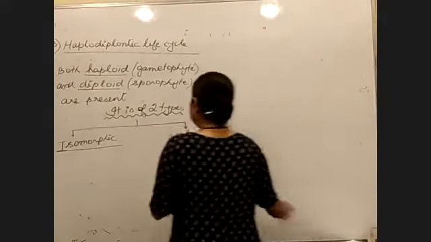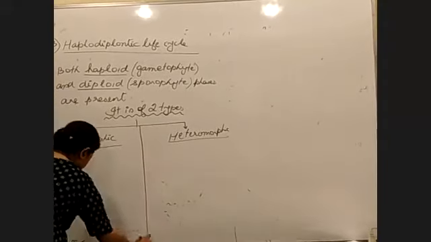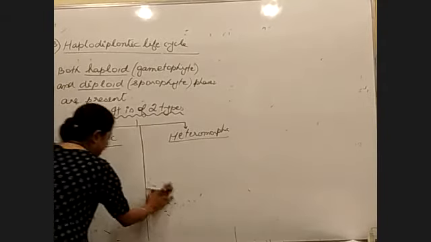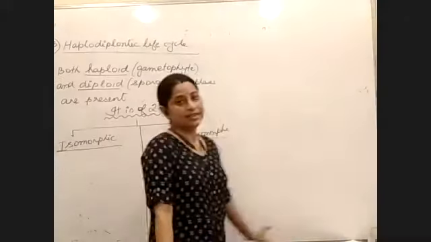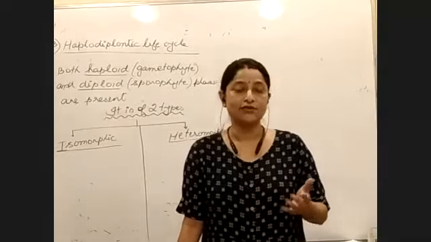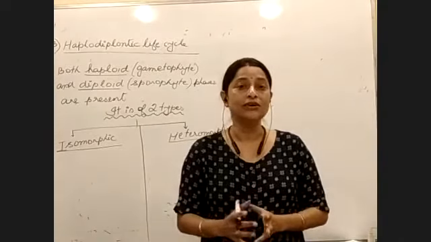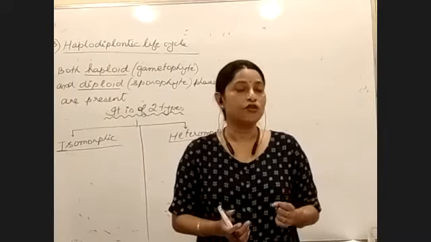Next, the haplodiplontic life cycle could be of two types: isomorphic haplodiplontic or heteromorphic haplodiplontic. What is the difference? We will write two points. When we talk about the word iso, we understand that we are talking about something similar, no? Isomorphic: morphologically similar. Heteromorphic: morphologically different.